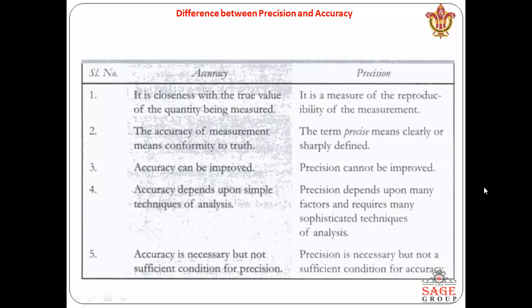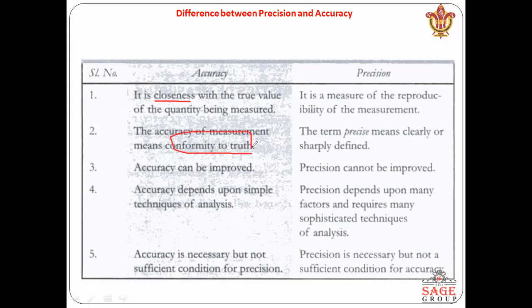Here we are comparing accuracy and precision. There are some points on the basis of which we compare accuracy and preciseness. Initially, accuracy is the closeness with the true value of the quantity being measured. The accuracy of a measurement means conformity to the truth.